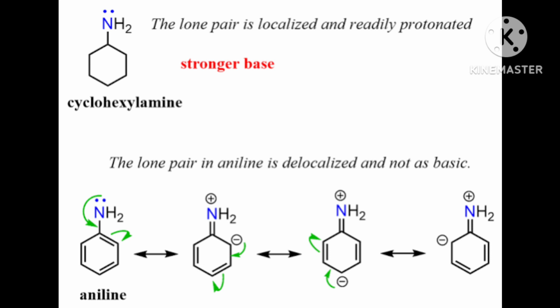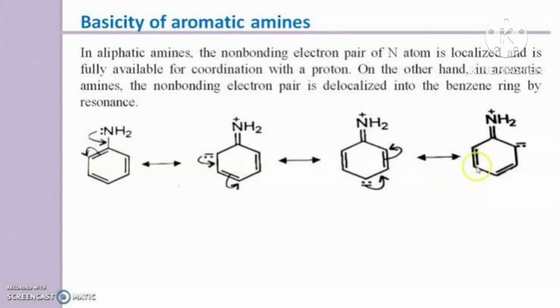In case of substituted aniline, it is observed that electron releasing groups like OCH3, CH3 increase the basic strength, whereas electron withdrawing groups like NO2, SO3H, COOH, halide ion decrease it. Okay.